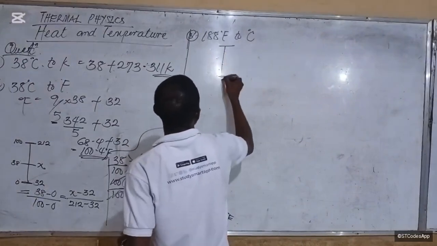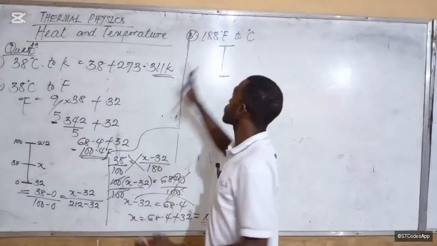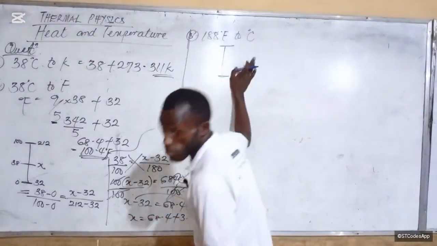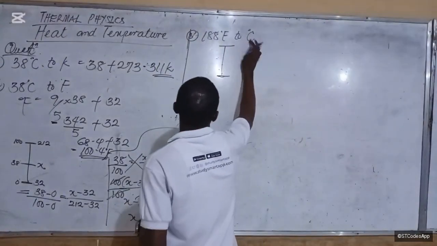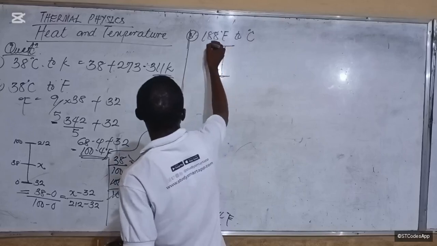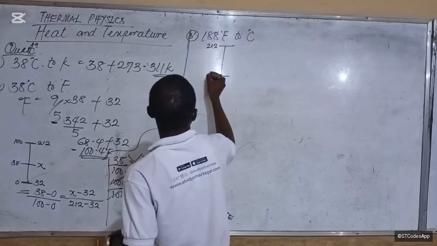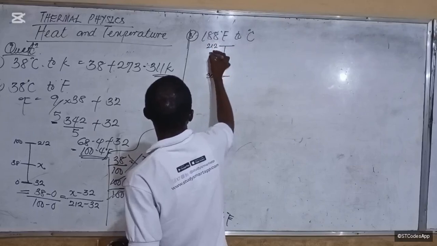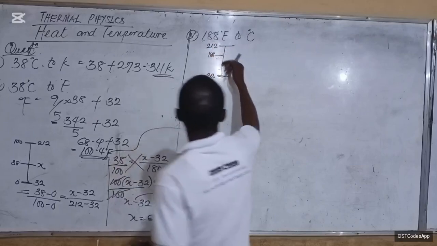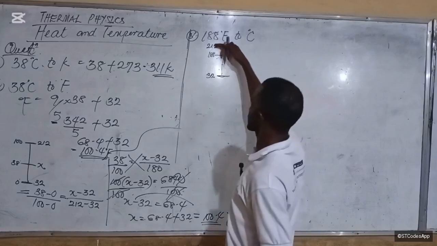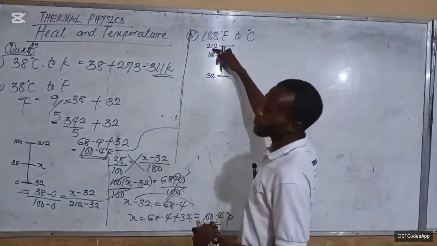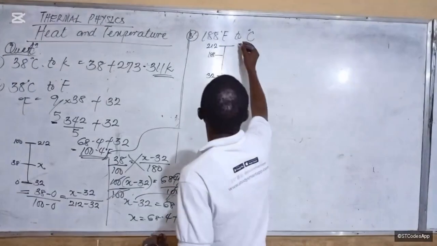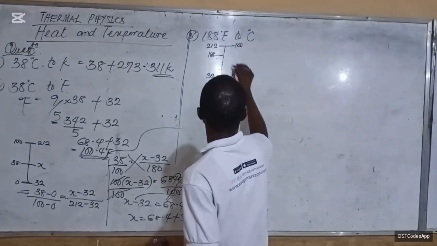What is our upper fixed point? Now, the idea is the one you're looking for, try to put it here. Since it's Celsius you're looking for, and Fahrenheit is complete, come here. Fahrenheit here, 32, and somewhere around there will be what? 188. I did not put it in the middle because I know 188 is close to 212. If you put it in the middle, it means you're saying it's around half of this. Right here, 100, here, 0.